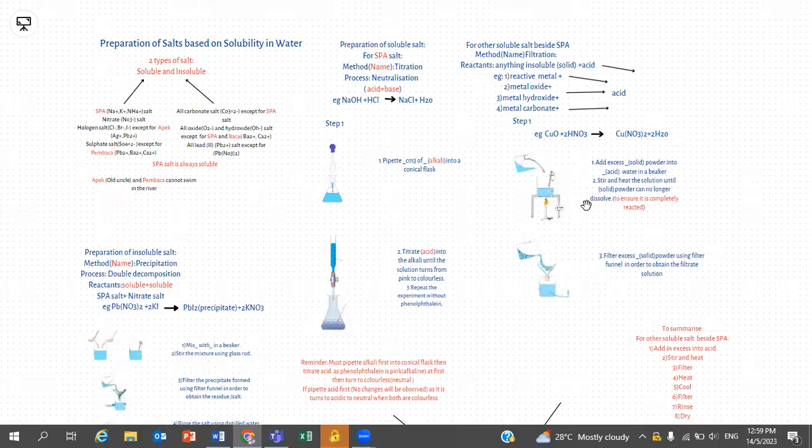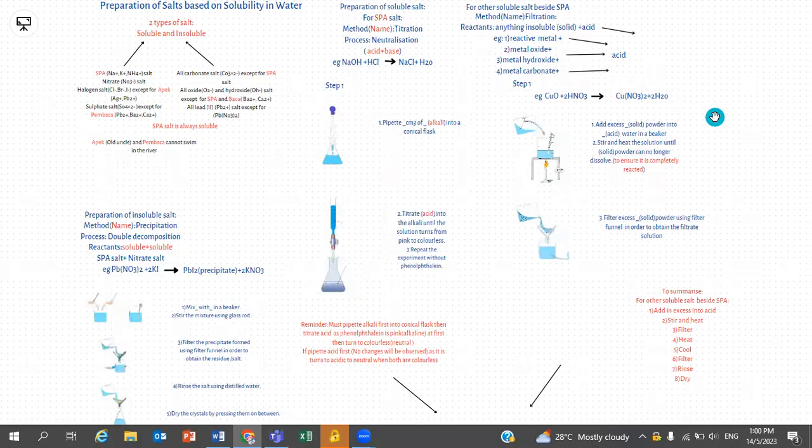And for preparation of soluble salt besides SPA salt, the method name is filtration, and the reactant is anything insoluble, which is solid, plus acid. Anything insoluble can be reactive metal, metal oxide, metal hydroxide, or metal carbonate plus acid. As an example, copper-2 oxide plus nitric acid becomes copper-2 nitrate plus water.